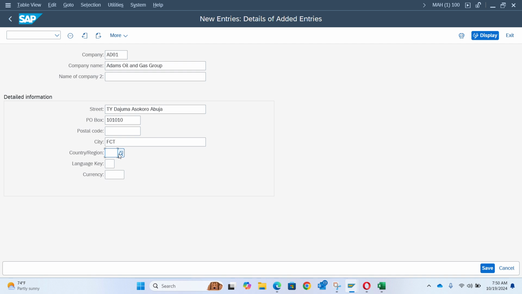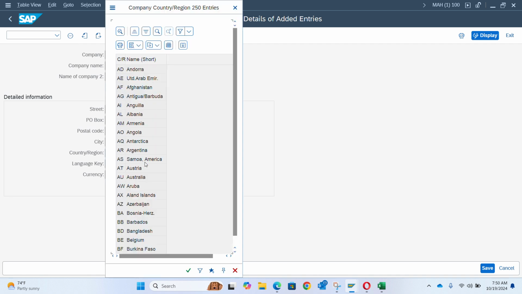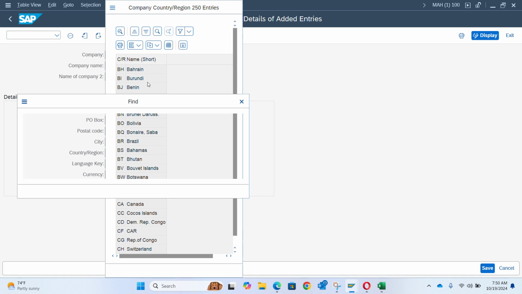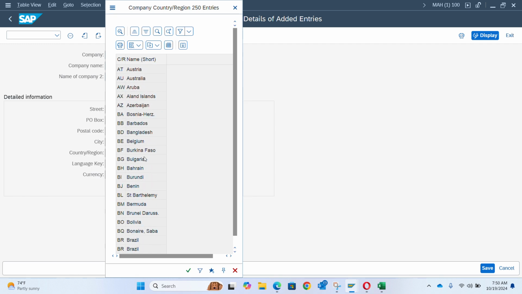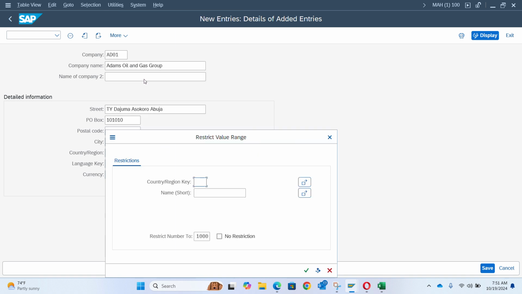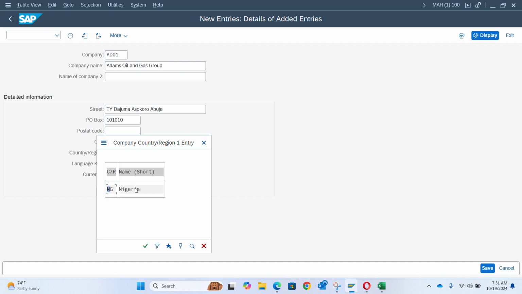We're supposed to define a region. In the system, we have already defined region, and that's why I don't want to dwell much on that. So I can find NG. Let me filter, and I'll filter with Nigeria because NG is Nigeria. If it has not been defined, then I'll have to go and define.